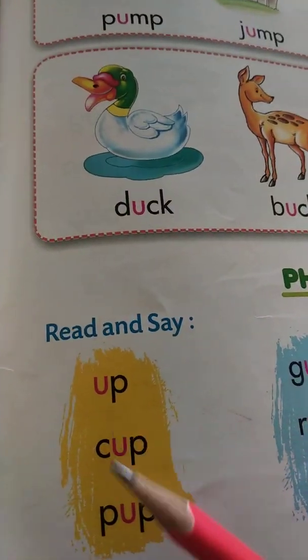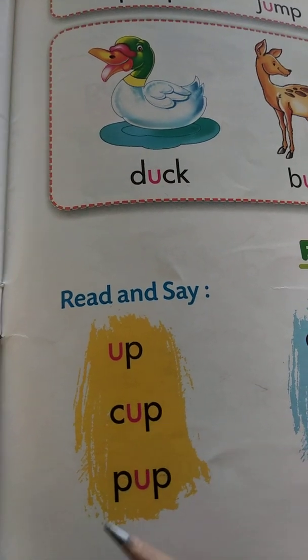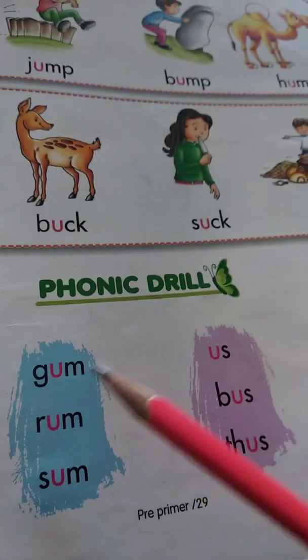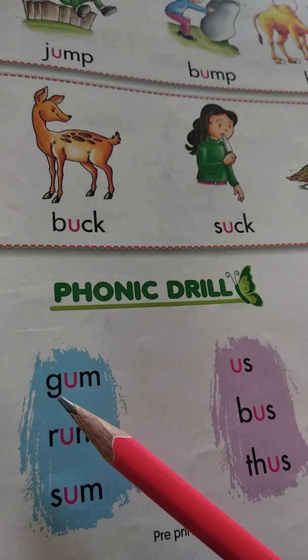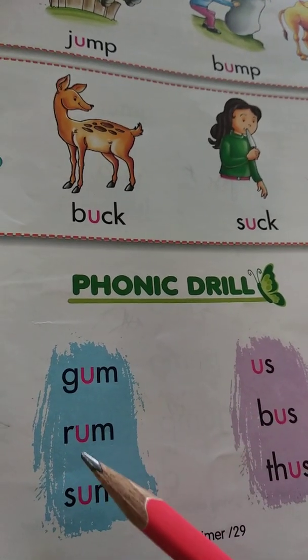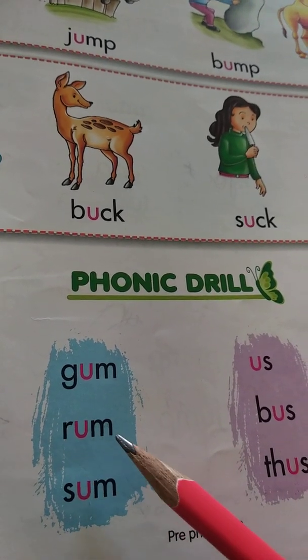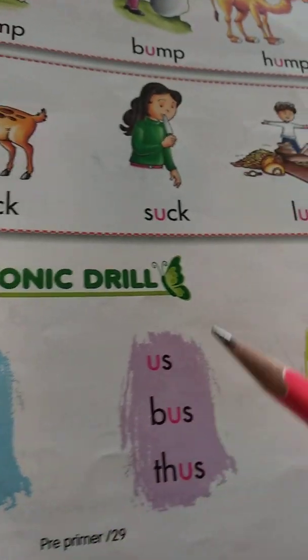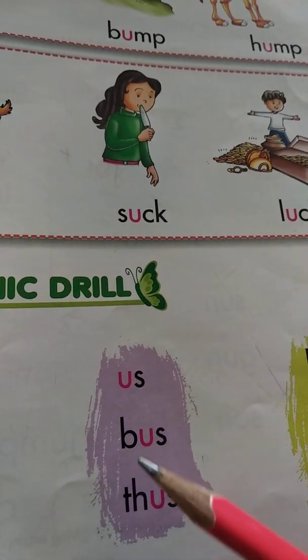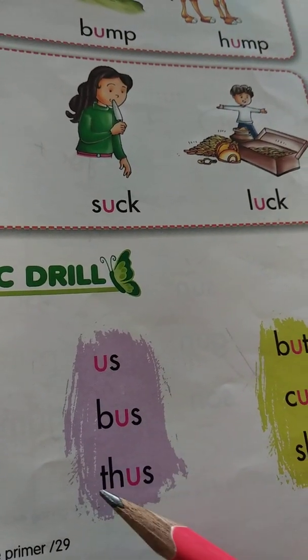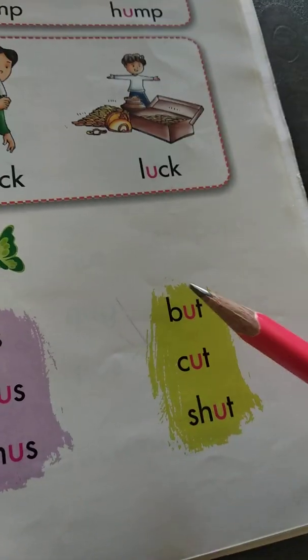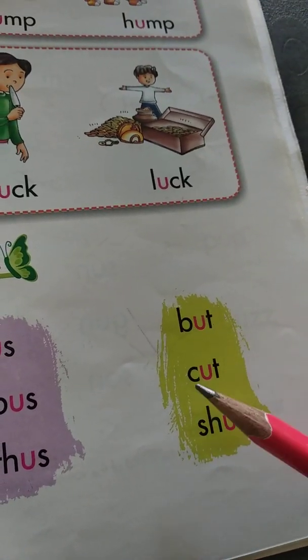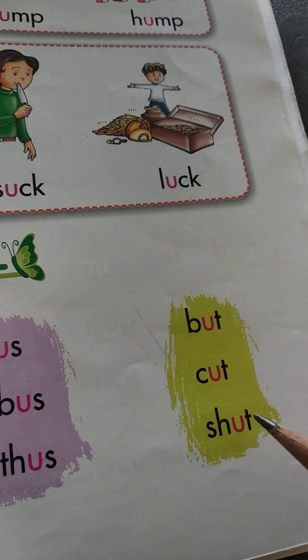U-P, up. C-U-P, cup. P-U-P, pup. G-U-M, gum. R-U-M, rum. S-U-M, sum. U-S, us. B-U-S, bus. T-H-U-S, thus. B-U-T, but. C-U-T, cut. S-H-U-T, shut. Then turn the next page.